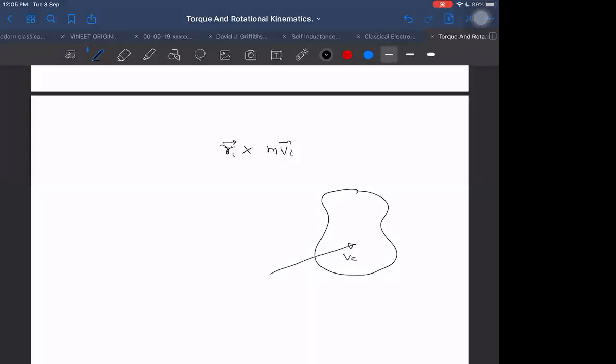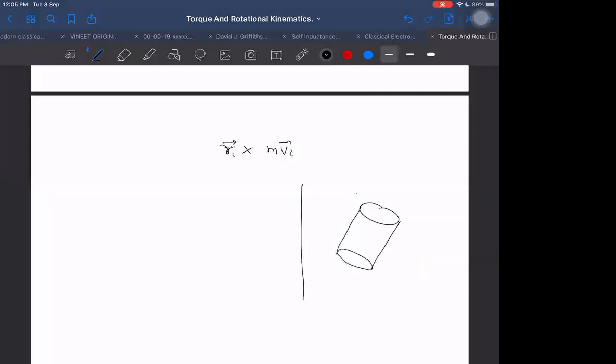Now I want to take in some other plane. Let me take something in three dimensions. Let us say this is a three-dimensional body, and it is rotating about this axis. The center of this is here, and there is some point somewhere else, maybe here. I want to find its angular momentum about the axis given.